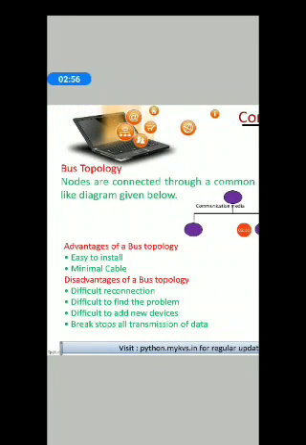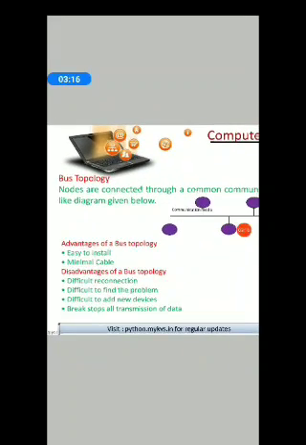Advantages of a bus topology are easy to install and minimal cabling. Then there are disadvantages also. Difficult reconnection: once the bus gets destroyed, it is very tedious to connect the whole network again. So it is difficult to add new devices.